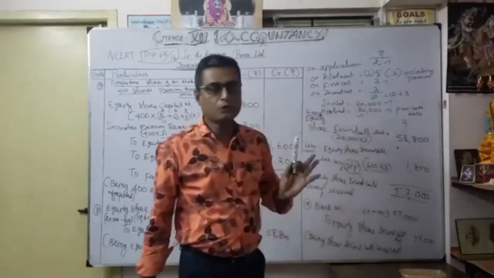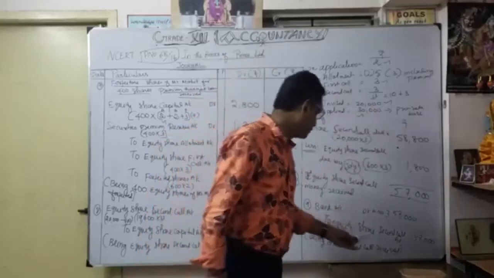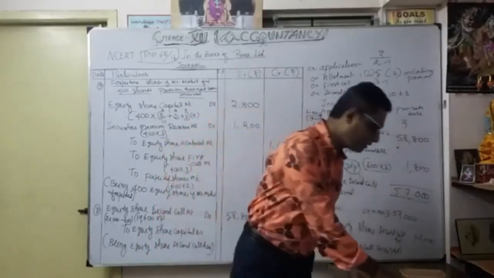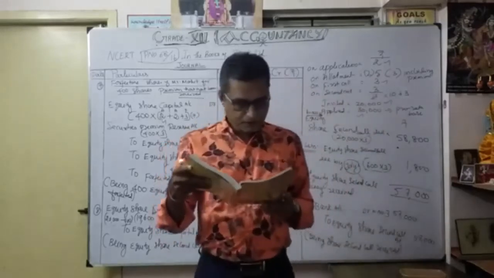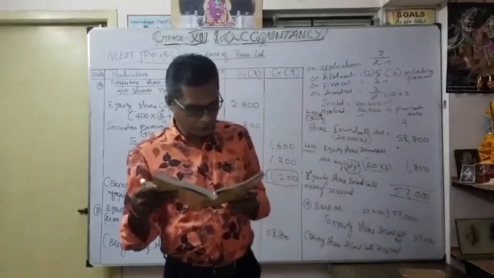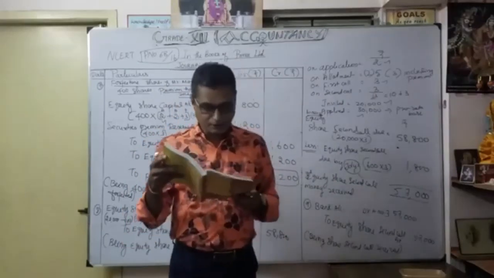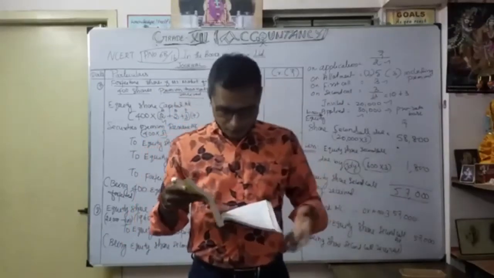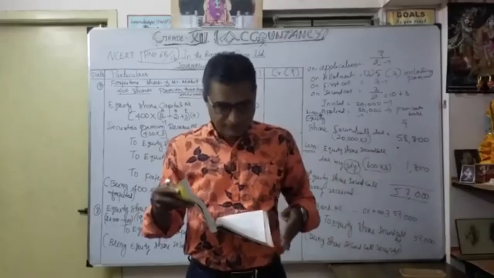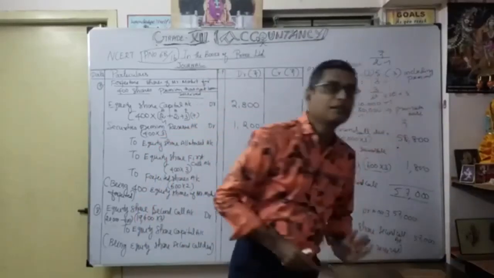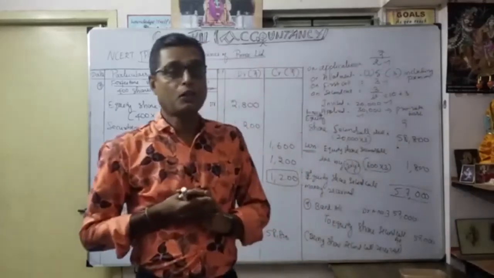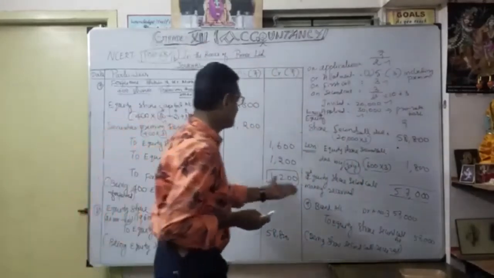So now we are going to forfeit whom? Jolie. See, after this, a very important one: Mr. Jolie, to whom 600 shares were allotted, failed to pay the two calls and hence his shares were forfeited. So now only we are going to forfeit whom? Mr. Jolie.